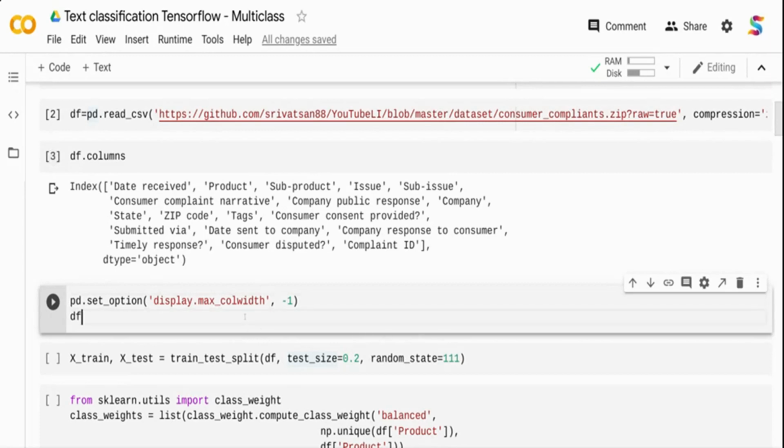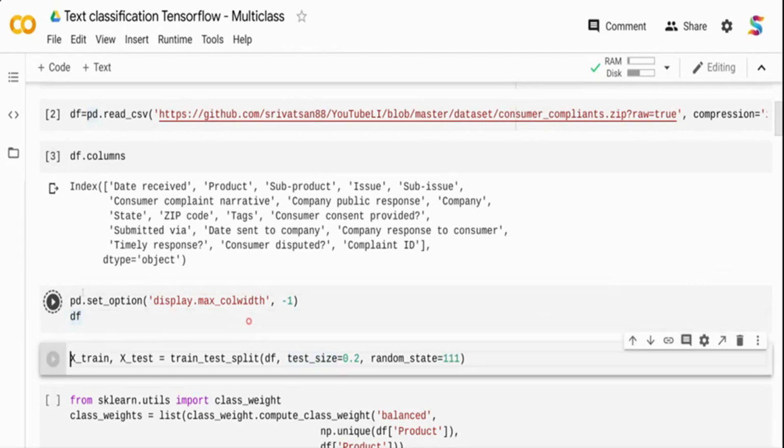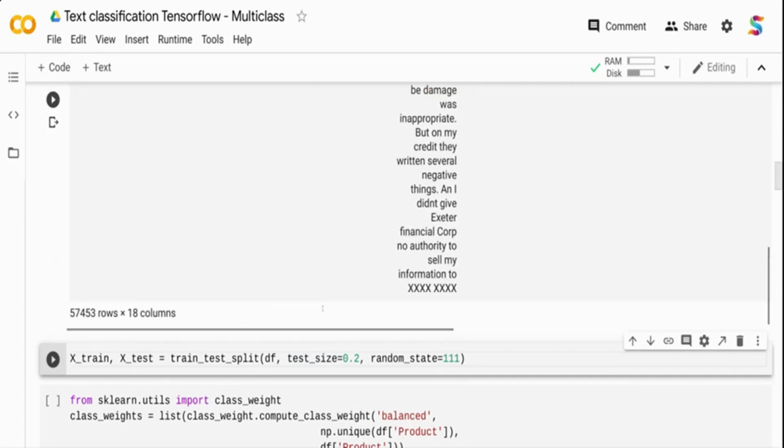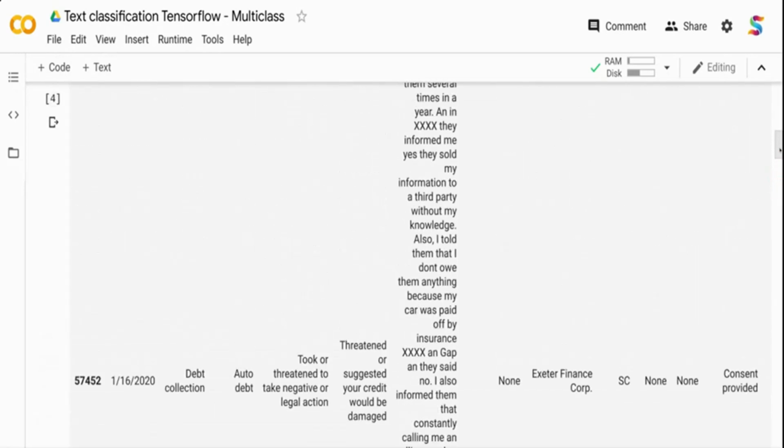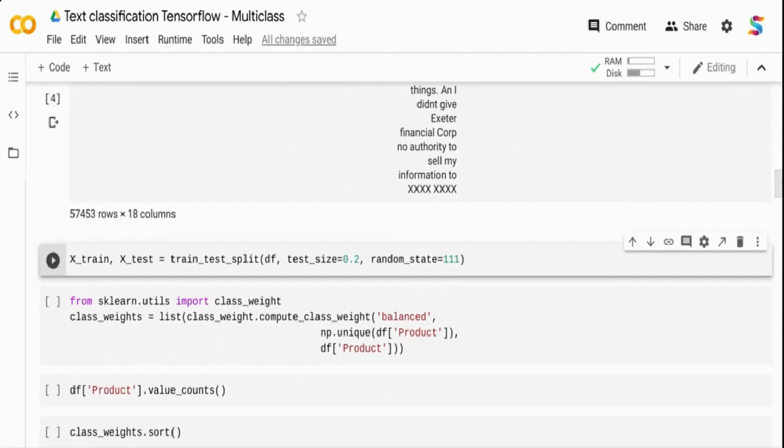So let's quickly visualize the data. I'm setting the pandas display max column width to -1. By default, if you don't set it, the text column is going to be truncated and show only the initial few characters. When I set the max column width to -1, it will show the entire text that is available. So this text is the consumer complaints narrative column, and this debt collection is the product column. I will show this data set as we go into TensorFlow, but these are the two columns that we are going to use for this video.